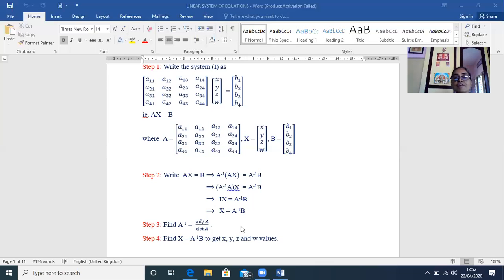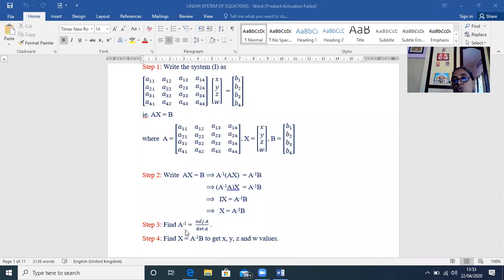By writing the matrix of the cofactors of the elements; for every element you find the cofactor, and you take the transpose of that matrix to get adjoint of A. Then adjoint of A by determinant A will give you the inverse of A.